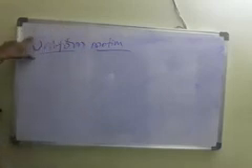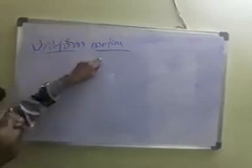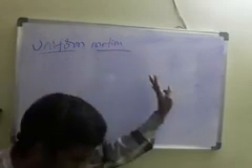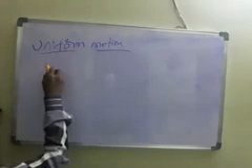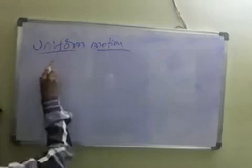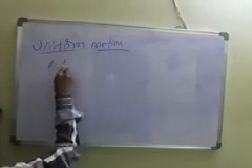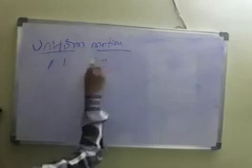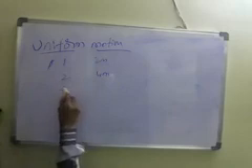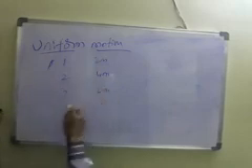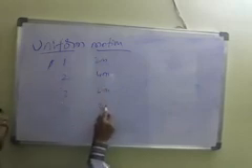So a body is said to be in uniform motion when its velocity is constant. For example, in the first second one car is moving 2 meters, second second 4 meters, third second 6 meters, fourth second 8 meters.